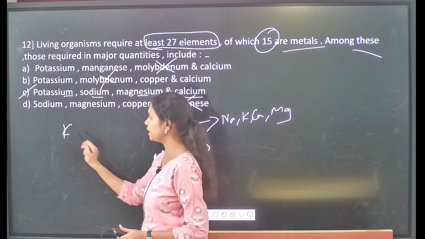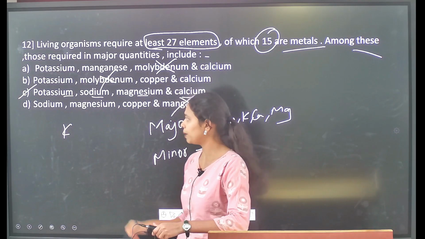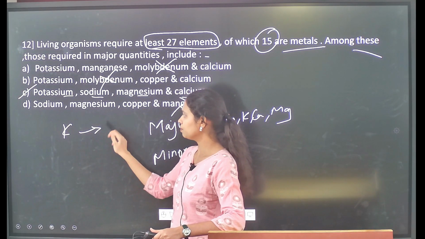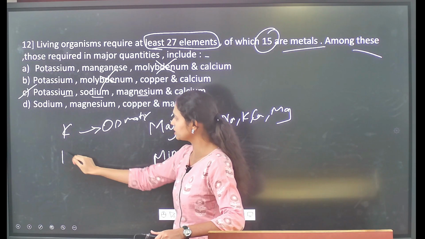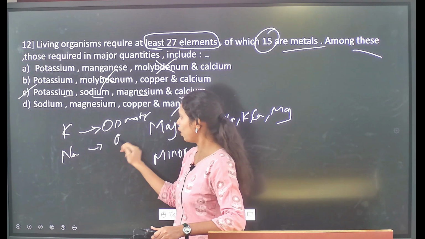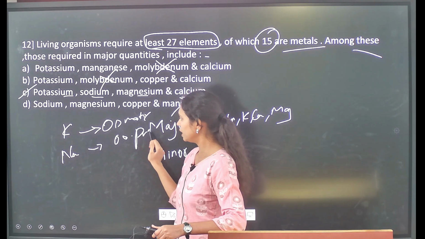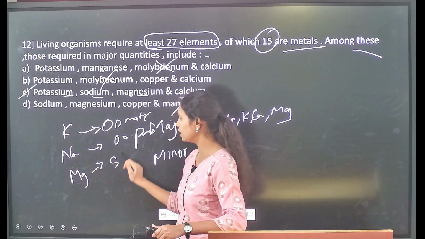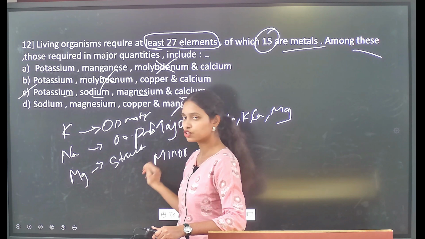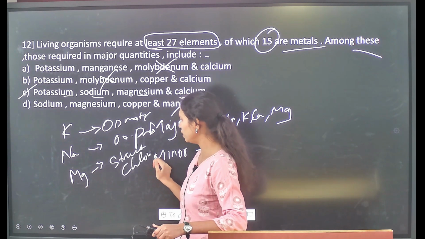How will potassium be helpful in the growth of the plant? It is because potassium provides the osmotic balance, and in the same way sodium also provides the osmotic pressure in the plant. In the same way, magnesium acts as a structural component in the chlorophyll molecule.